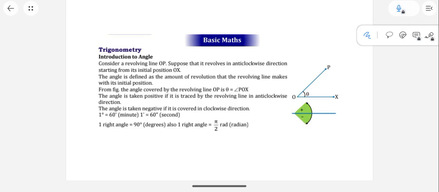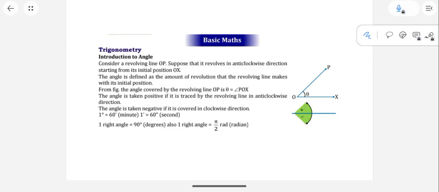In trigonometry, when you hear trigonometry, you will think about sine theta, cos theta. Sine, cos, tan are trigonometric ratios. What about theta? It is nothing but the angle. So first we can see about the angle.